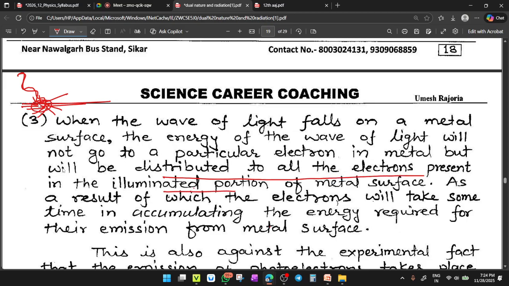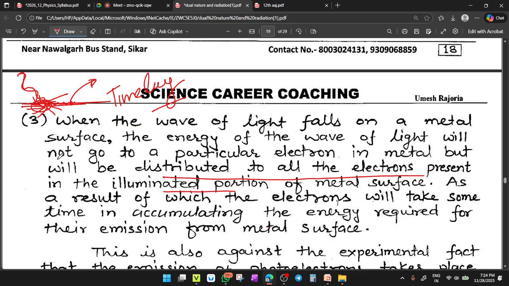Means in the illuminated portion, this energy is distributed. As a result, the electron takes some time, because this energy will travel up to some distance. Then after traveling and taking some time, the electron gets fetched out, means there is a time lag. There is a time lag for fetching out of the electron. Clear?